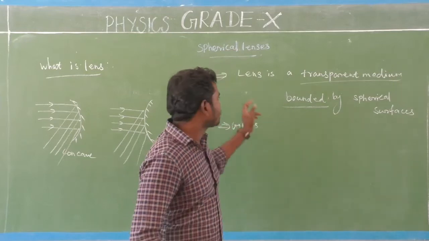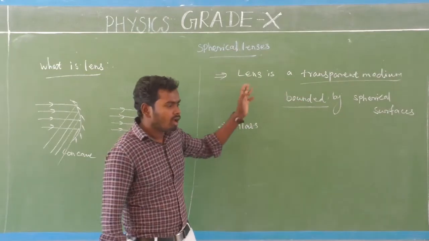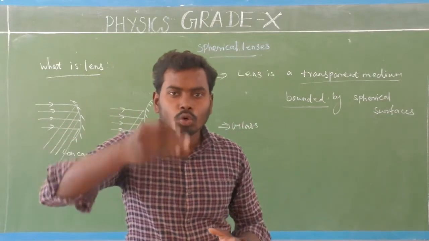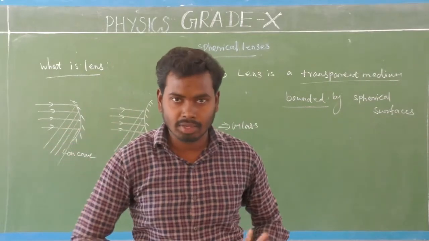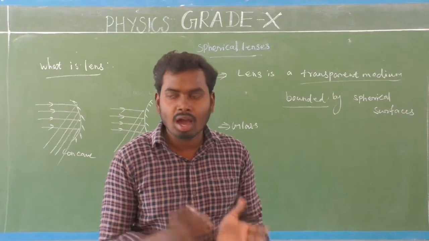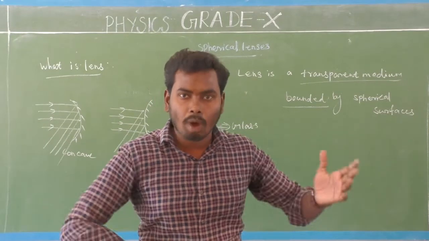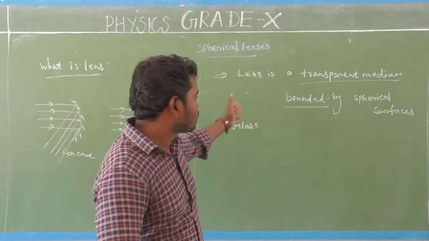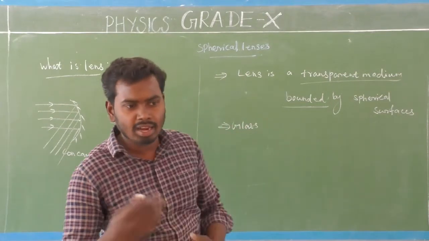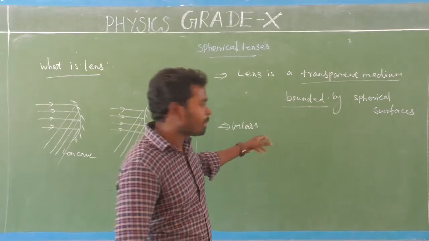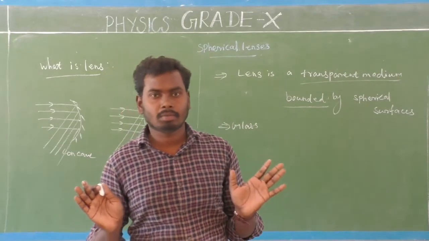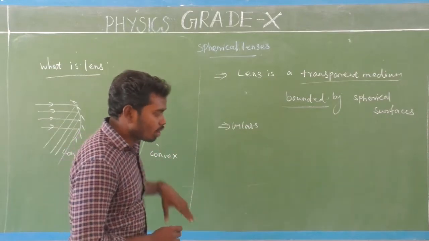So what is a lens? A lens is a transparent medium bounded by two spherical surfaces. A transparent medium is a material which allows the light to pass through them. Mostly lenses are made of the transparent material glass. Very simple. Next we are going to see